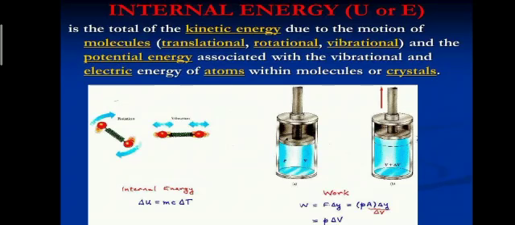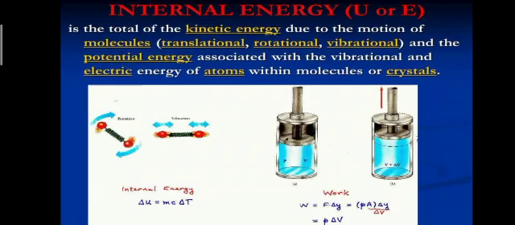This is the total of the kinetic energies due to the motion of molecules, that is translational, rotational and vibrational motions, and the potential energy associated with the vibrational and electric energy of the atoms within the molecules or crystals. So internal energy is the sum of all possible types of energies present within the system. A system contains all possible types of energies, and internal energy will be the sum of all of them.